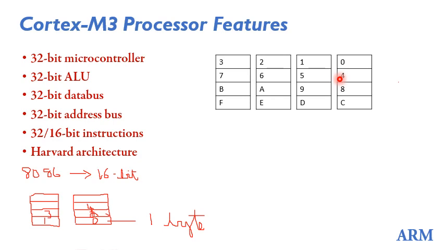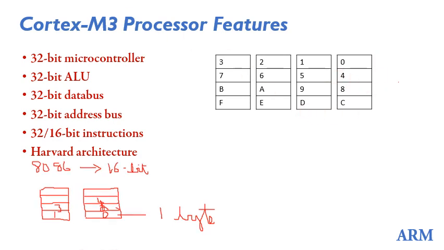ARM is rigid, and that is why it is able to give such high performance. So misaligned data access is not allowed in ARM processors. Cortex M3 allows only aligned data, so your data should be addressed with multiples of 4. That is the difference between normal processors and ARM processors.